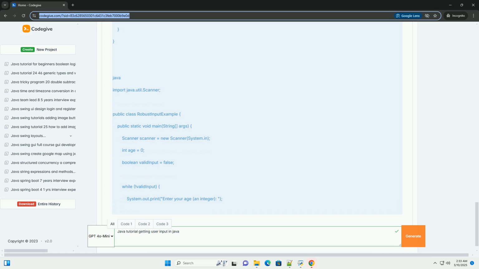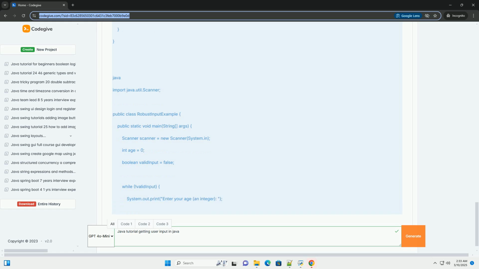BufferedReader versus Scanner. Scanner: easier to use for reading different data types directly. More convenient for simple input scenarios. BufferedReader: more efficient for reading large amounts of text. Provides more control over the reading process. Requires explicit type conversion. Typically preferred in performance-critical applications or when dealing with file input/output.